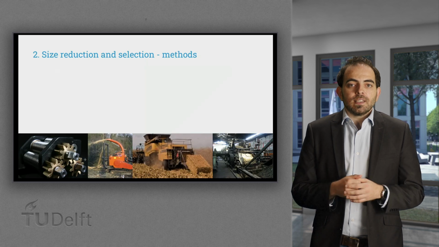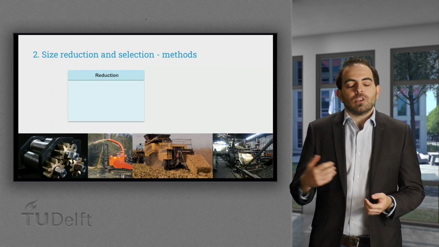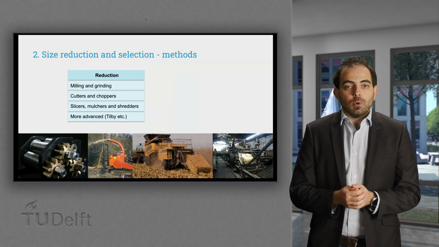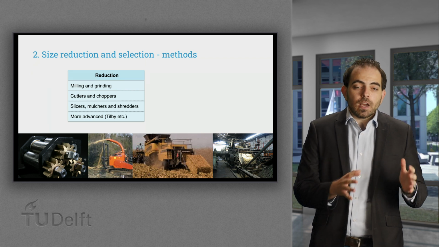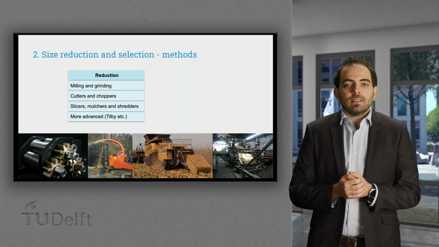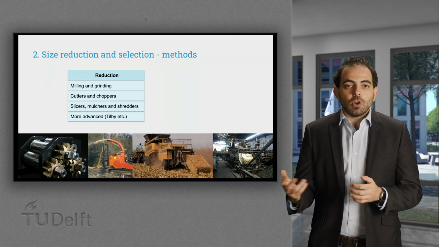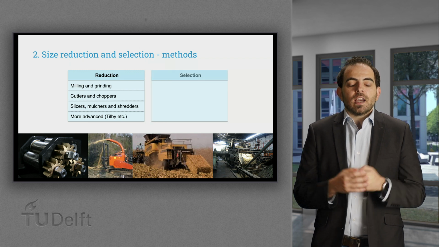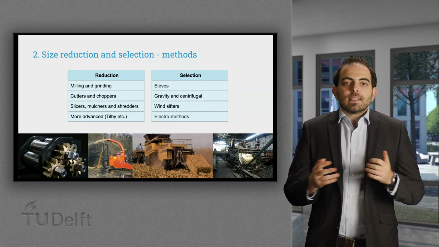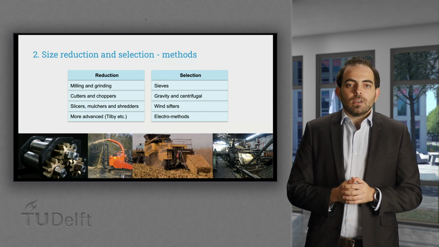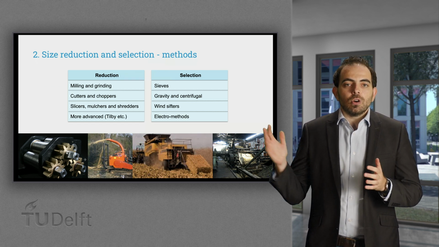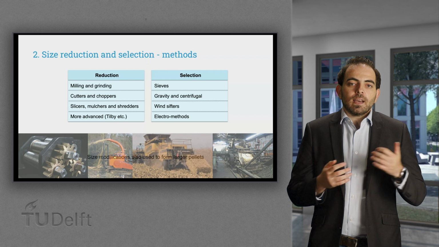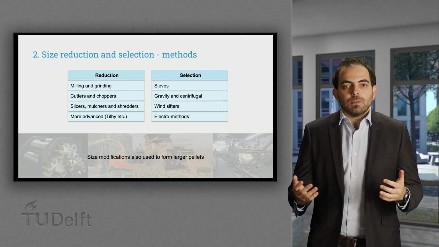For the second step, there is a multitude of milling, grinding, cutting, chopping, slicing, mulching, and shredding technologies available. There is even very specialized equipment such as a Tilby contactor that can split, scrape, and sort sugarcane in one go. Also, for particle size selection, there are many methods. The exact equipment depends strongly on feedstock and application, and here we only show a few examples of the possibilities. Besides size reduction, pelletizing is another form of size modification.